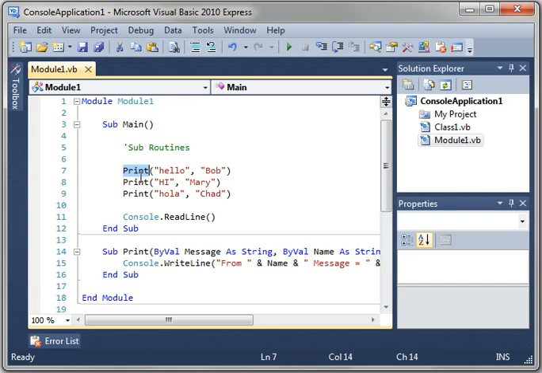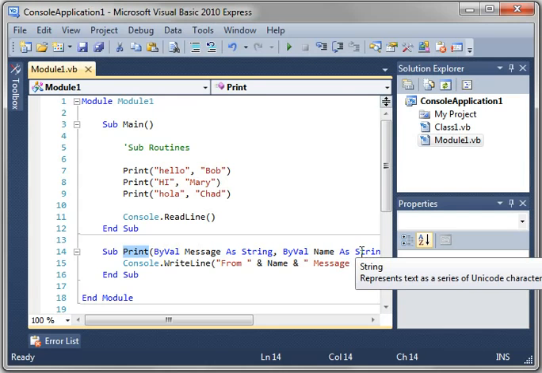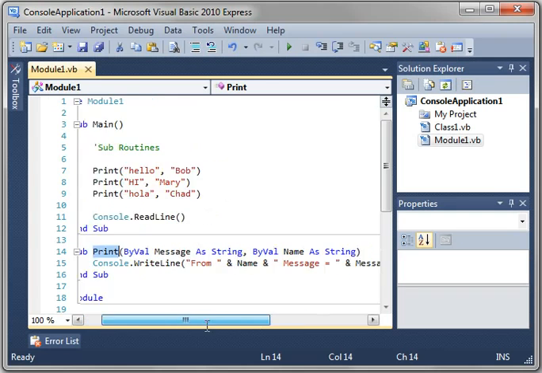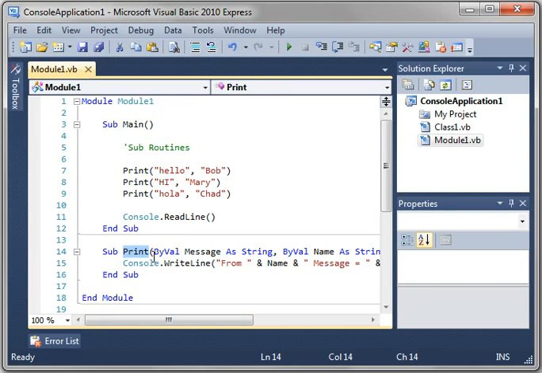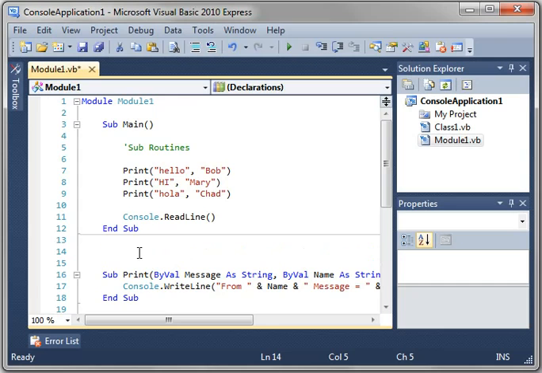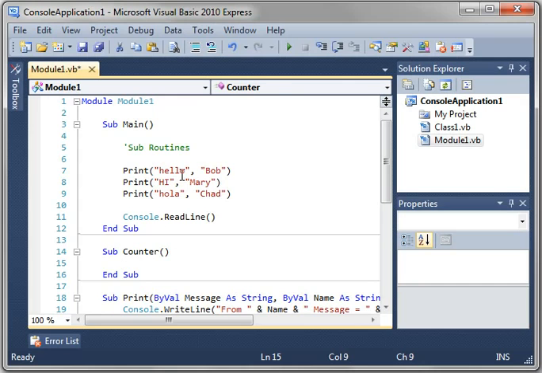Well, once again, let's go back through this. We're calling Print, and it's executing the code inside of Print. You're passing it parameters, and there's our parameter list. Let's do another one, just for clarity's sake. Let's call it Sub Counter, and give it a blank list here.